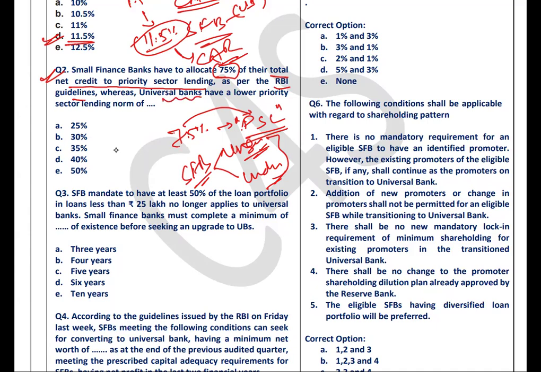Whereas the universal bank, if a small finance bank gets the nod for the universal bank, then this 75% for PSL will also be reduced. To how many percent? Right now, a universal bank has to invest how many percentage in priority sector lending? The correct answer is 40%. Universal banks have the lower priority sector lending of 40%. All right.